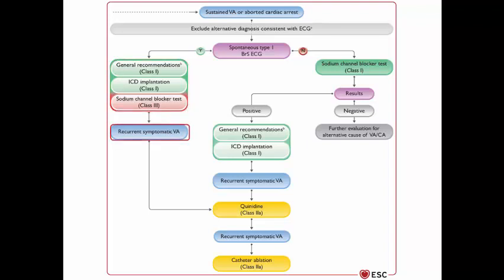Still recurrent symptomatic ventricular arrhythmia, start quinidine, or still go for catheter ablation. If the patient is not having spontaneous type 1, go for a sodium channel blocker test to confirm the diagnosis. If it is negative, further evaluation for alternative causes is needed. If it is positive, follow the general recommendations and go for ICD. Still recurrent, go for quinidine. Still recurrent, go for catheter ablation.